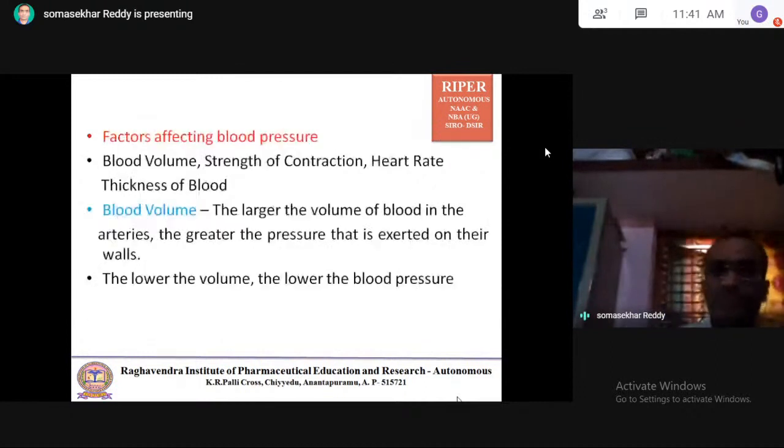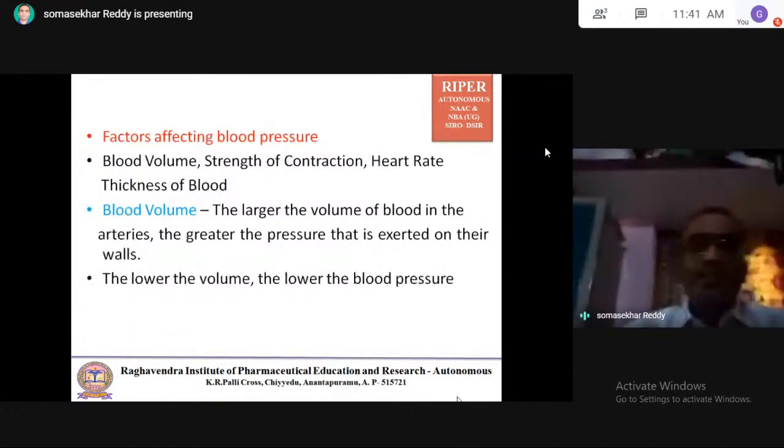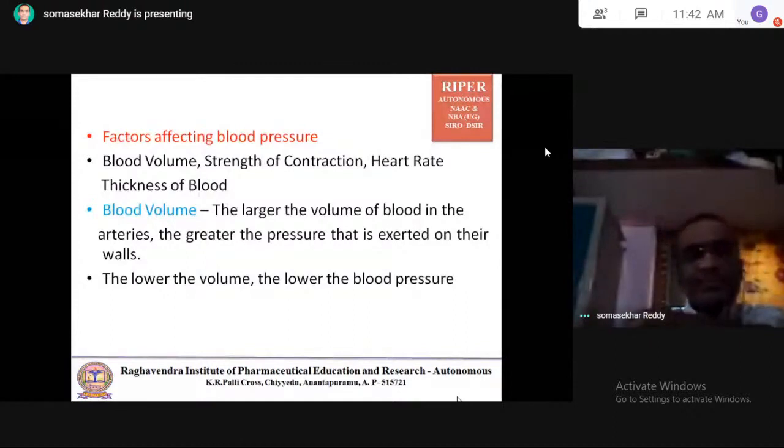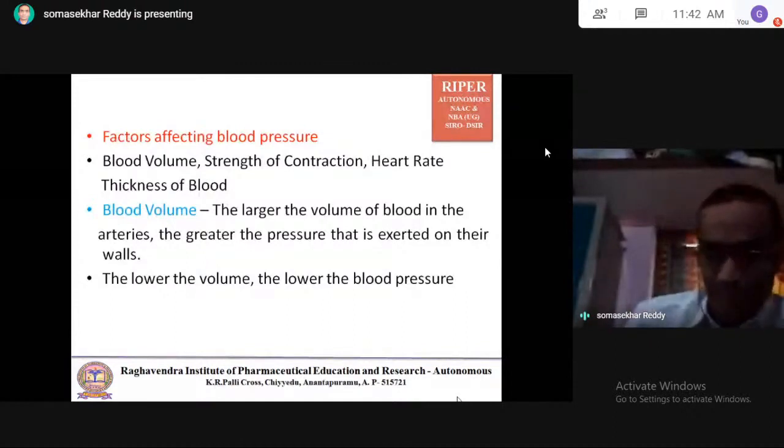Coming to factors affecting blood pressure. Blood volume can affect the blood pressure. The strength of contraction also can affect the blood pressure. Heart rate and thickness of blood are also factors.